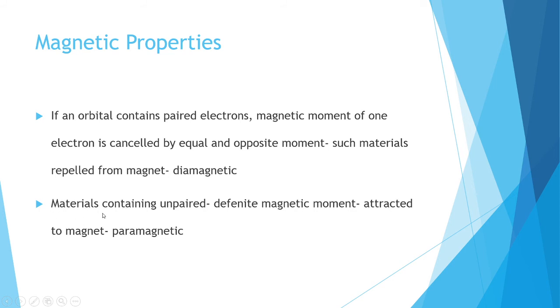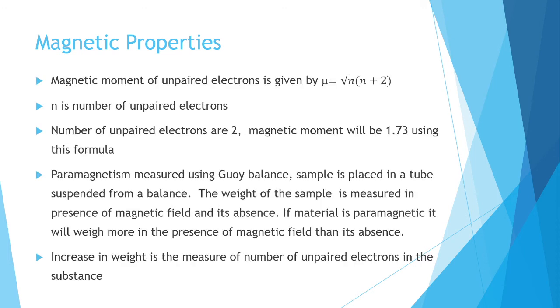In the other case, if materials contain unpaired electrons, there is no equal and opposite moment. So there will be a definite magnetic moment, and the material is attracted to the magnet, and that is called paramagnetic property. Diamagnetic materials repel from the magnet because they do not show magnetic properties, and paramagnetic materials are attracted to the magnet because they have some magnetic properties.